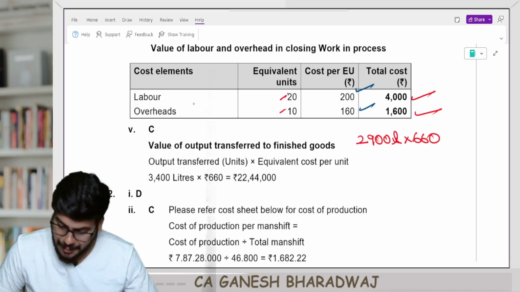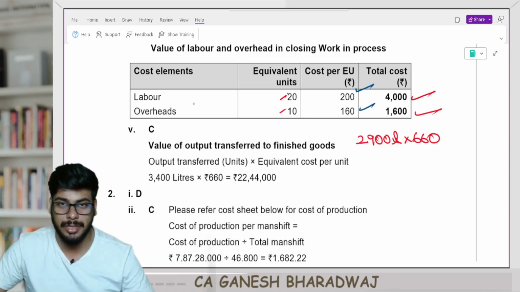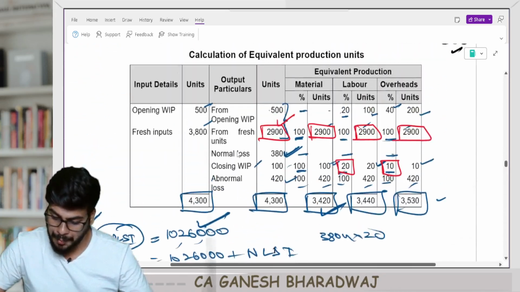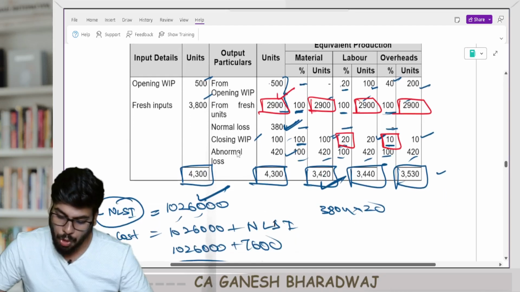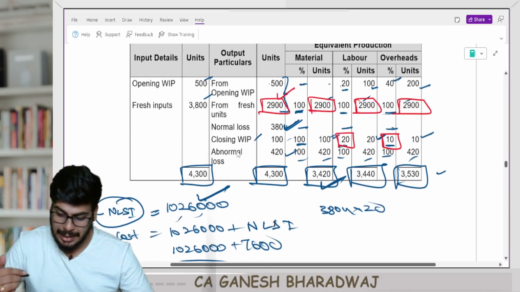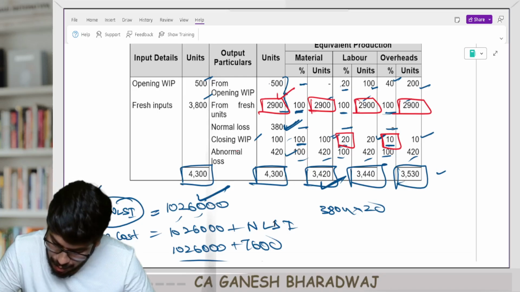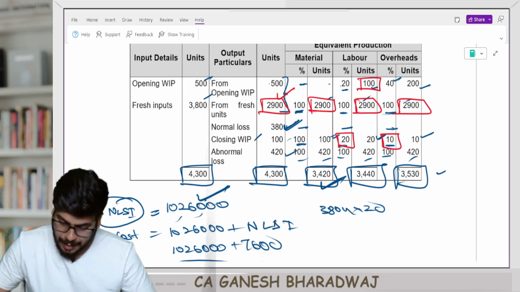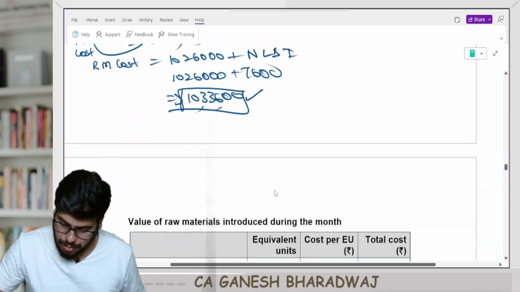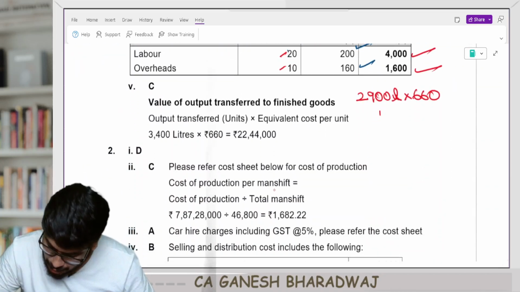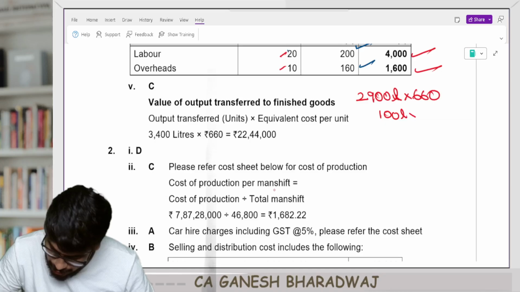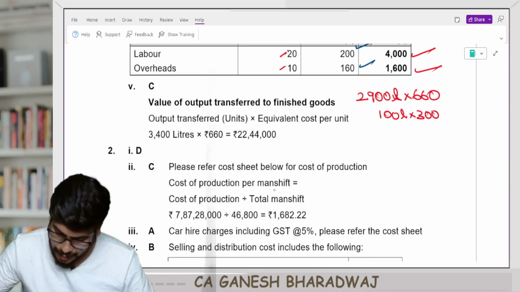Apart from this, you have opening WIP units. In the current period, what was the cost you would have incurred? You would have incurred 100 liters into 300, right?